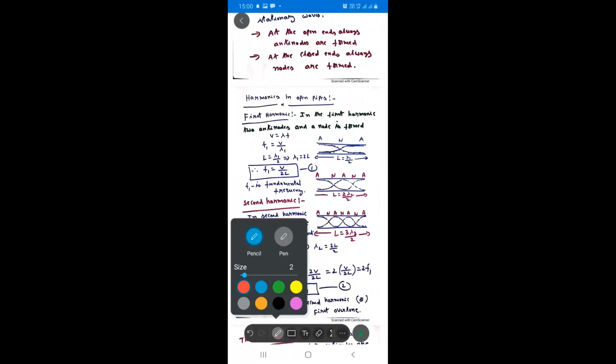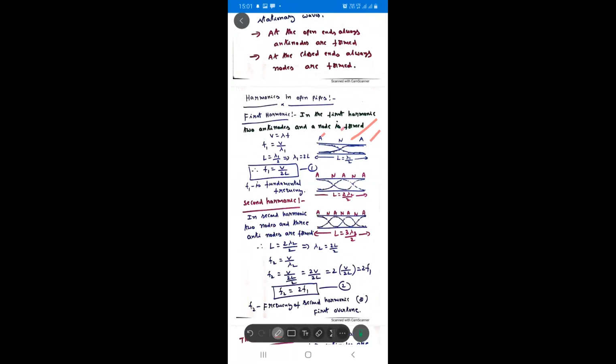Students, in the first harmonic, two antinodes and one node are formed, and because the distance between two antinodes or nodes is half of the wavelength, the length of the pipe is lambda 1 by 2. So L is equal to lambda 1 by 2 and lambda 1 is equal to 2L. Further, the formula for the frequency is F1 is equal to V by lambda 1, and substituting 2L in place of lambda 1, F1 is equal to V by 2L. This is also called the fundamental frequency.